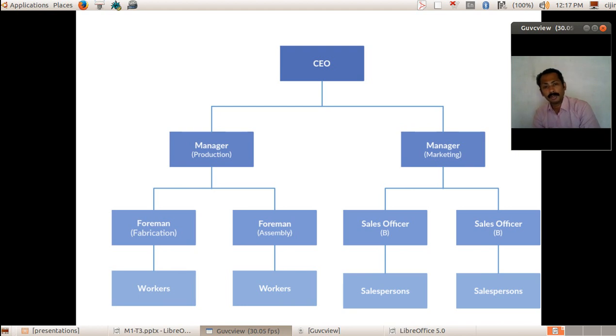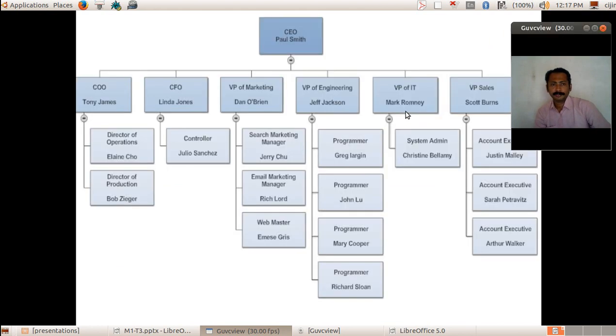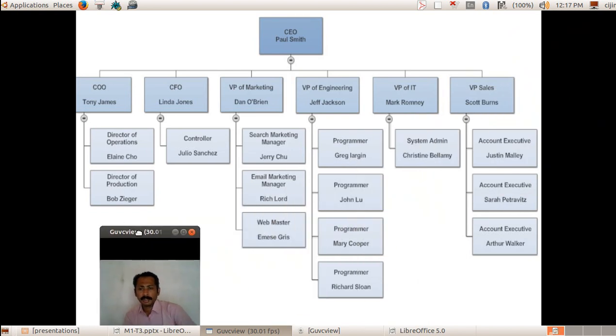And what is the level of the manager? What is the level of the CEO? All this can be easily understood by this simple diagram, which is called the organizational chart. This is one more diagram I have shown. We have a CEO, then different sections, 1 to 6, and under each section there are subsystems.